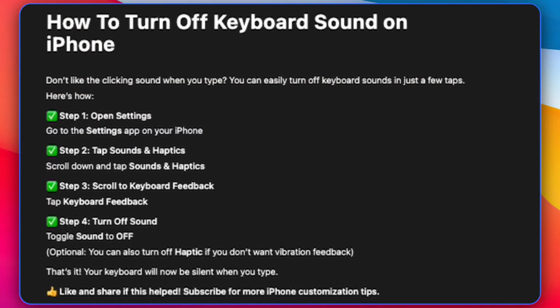How to turn off keyboard sound on iPhone. Don't like the clicking sound when you type? You can easily turn off keyboard sounds in just a few taps.